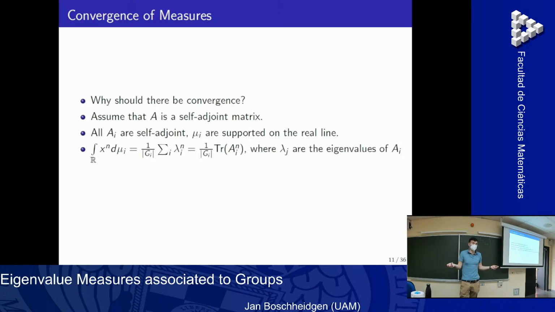Okay, now let's pick some self-adjoint matrix. So I have eigenvalues on the real line, and I want to calculate this integral of x to the power of n. Then I just sum over the eigenvalues, eigenvalues to the power of n. But the sum of the eigenvalues to the power of n is nothing else but the trace of the matrix to the power of n. So basically, what I have to make sense of is this expression here. I need some limit of the trace. And how can we define this?